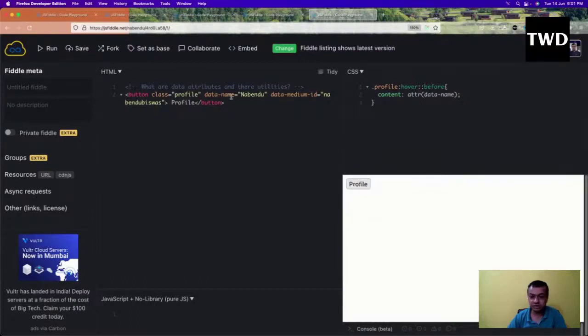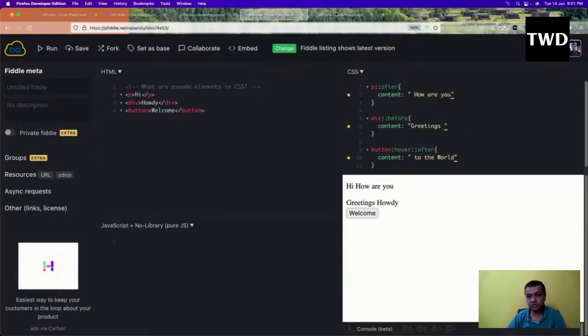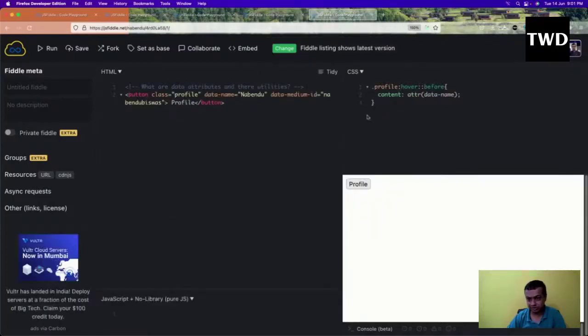So it is like this. What is this data name? Instead of hard coding it like in the previous example, we can pass it through the data attribute, and we can access it by attr. So like this we can access it.